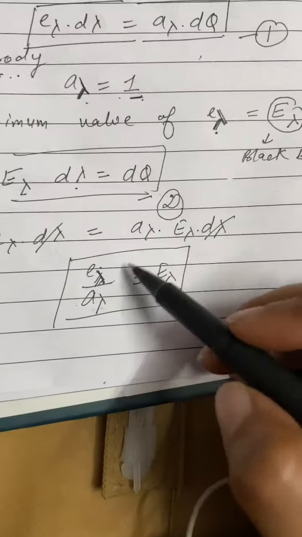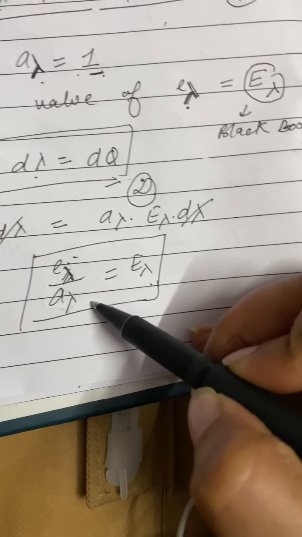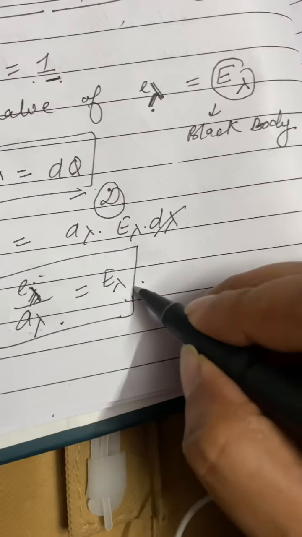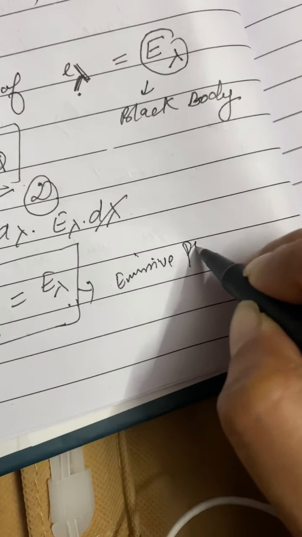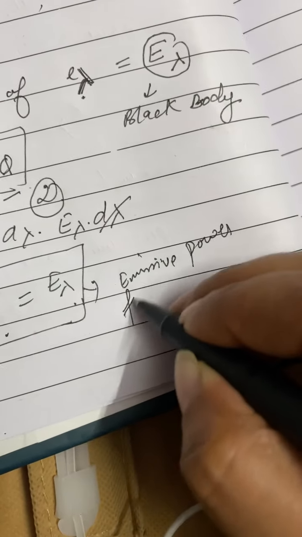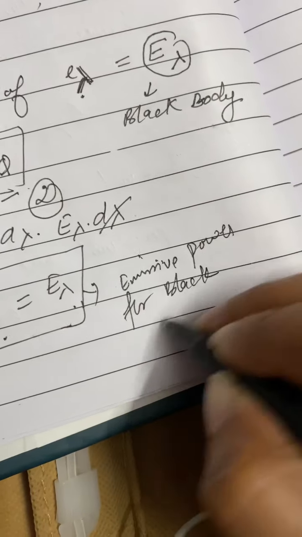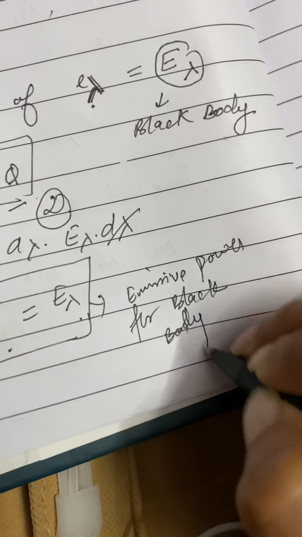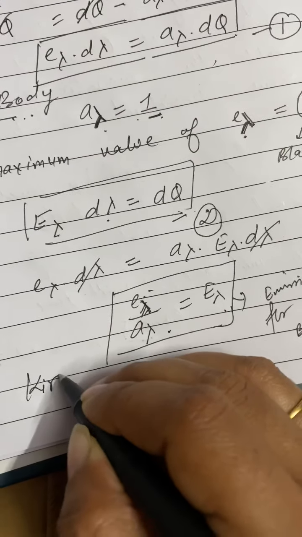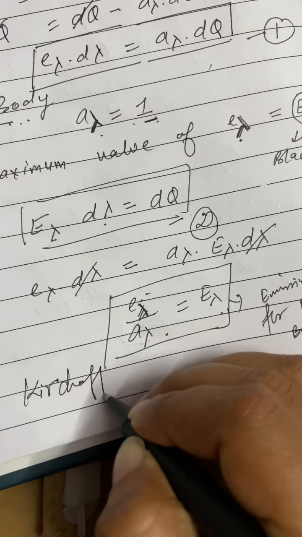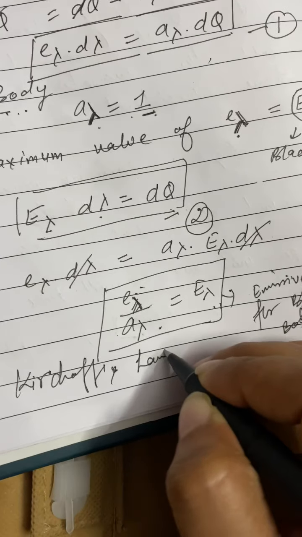Like this is the emissive power, this is the absorptive power, and this one is the emissive power for the black body. So this is the proof of Kirchhoff's law of thermal radiation.